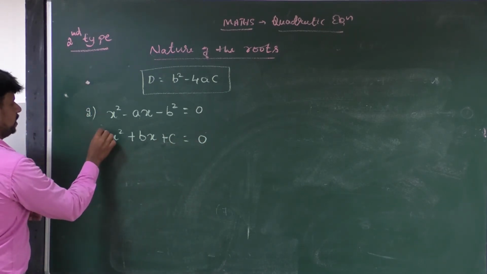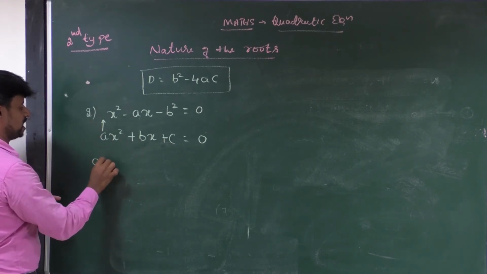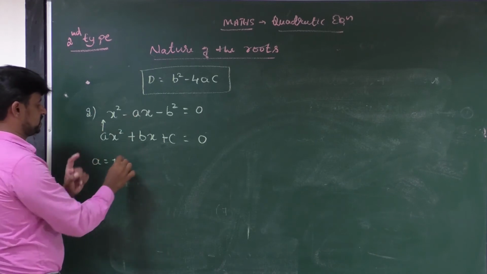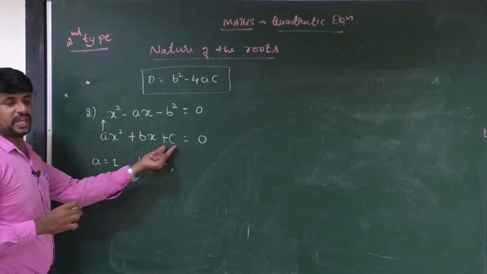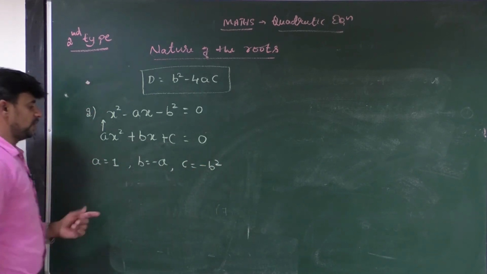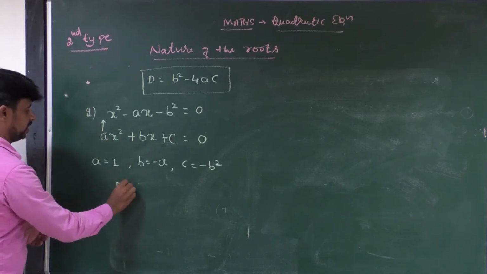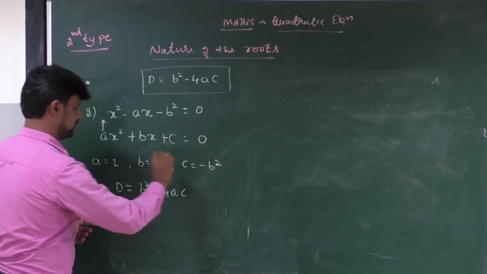All of you observe here, the value of a is 1. Therefore, the value of a is equal to 1. Here, the value of b is minus a. And the value of c is minus b square. Afterwards, as you know, write the discriminant formula. D is equal to b square minus 4ac.